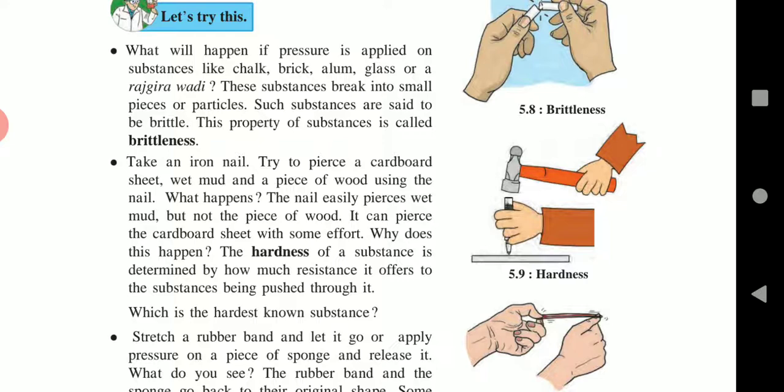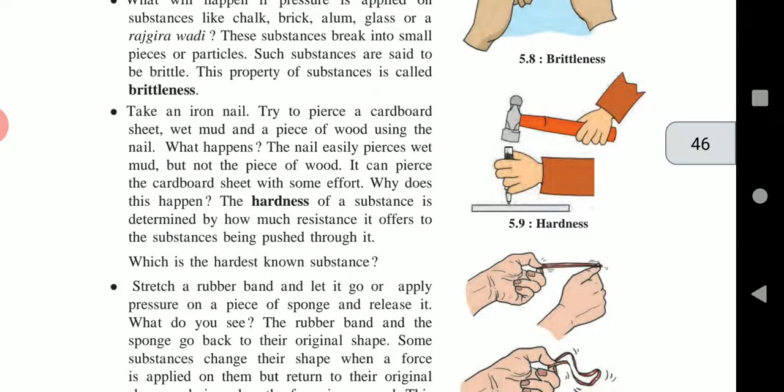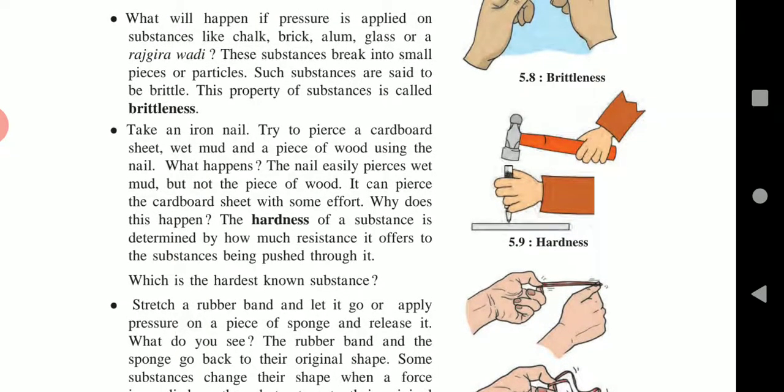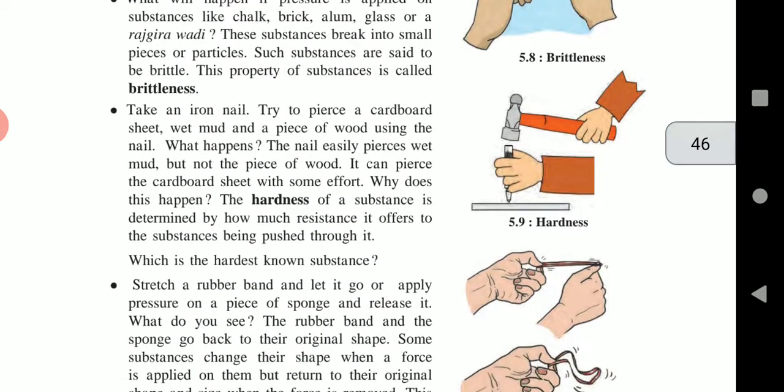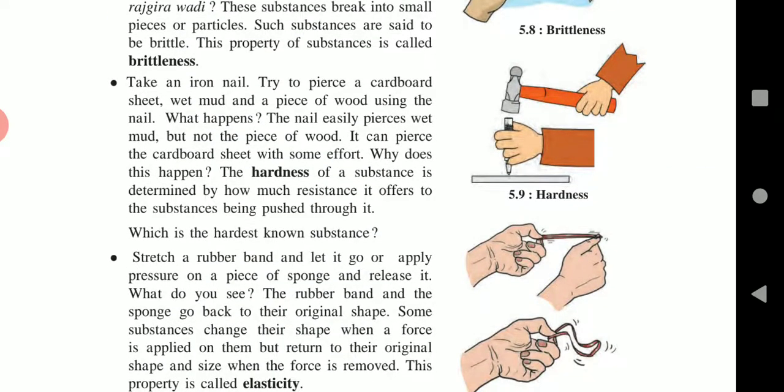Now next property is hardness. Now see the figure 5.9. Take an iron nail, try to pierce a cardboard sheet, wet mud and a piece of wood using the nail. What happens? The nail easily pierces wet mud, but not the piece of wood. It can pierce the cardboard sheet with the same effort. Why does this happen?